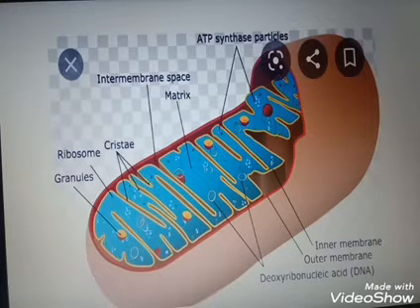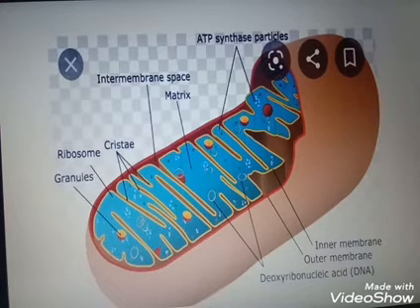Why are they known as semi-autonomous organelles? Because they possess their own DNA, RNA and ribosomes. Be minded, mitochondria are capable of producing some of their own proteins.